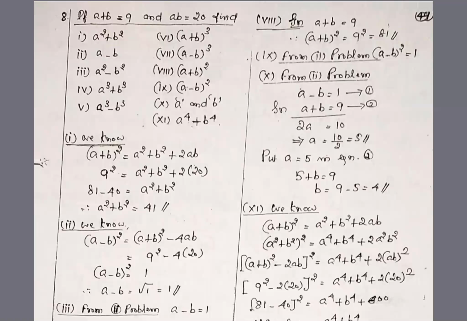So a square plus b square is the answer. a plus b direct formula is not available. In the first formula, a square plus b square is coming. So attack with the first formula. We know a plus b the whole square is equal to a square plus b square plus 2ab.